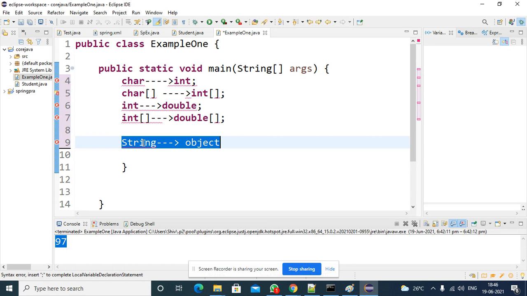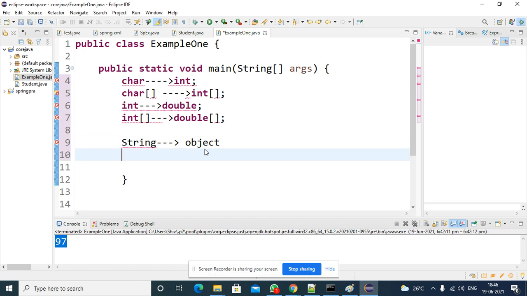Always you can assign the child object to the parent object, no problem. I will explain that slowly, don't worry about it. Parent-child relationship, we didn't discuss the inheritance concept, so don't worry about that. In the same way, suppose a string array is there. Can you assign it to an object array?